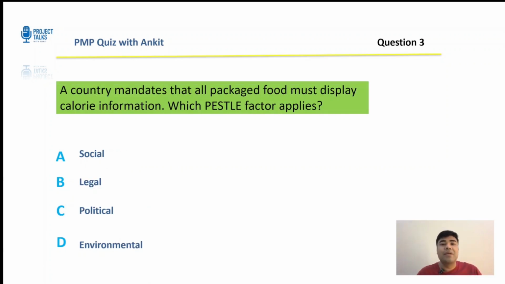All right. A country mandates that all packaged food must display calorie information. Which PESTLE factor applies? Social, legal, political, or environmental? Let me give you some time to think about it.